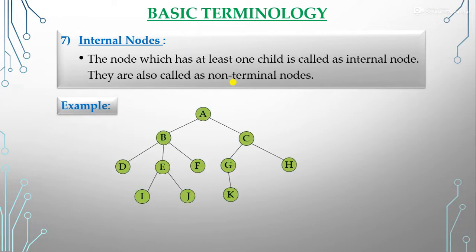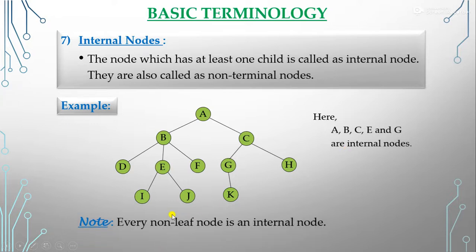So let's take an example here. We have this tree. Here A, B, C, E and G are the internal nodes. Why? Because these nodes have children. A has 2 children, B has 3 children, C has 2 children, E has 2 children, and G has 1 child. So a node which has at least 1 child is called an internal node.